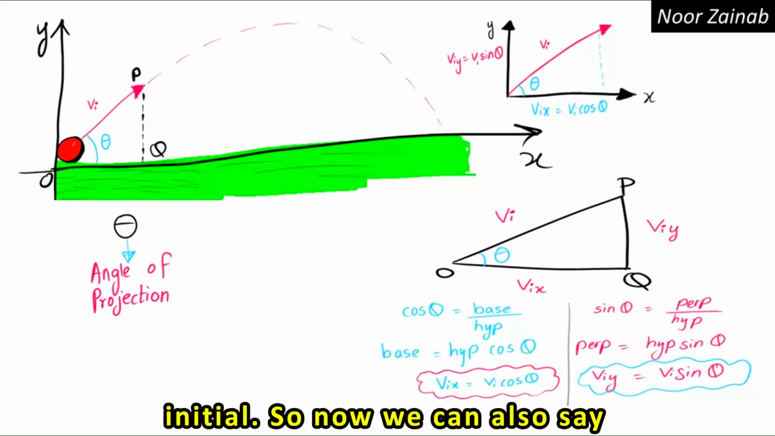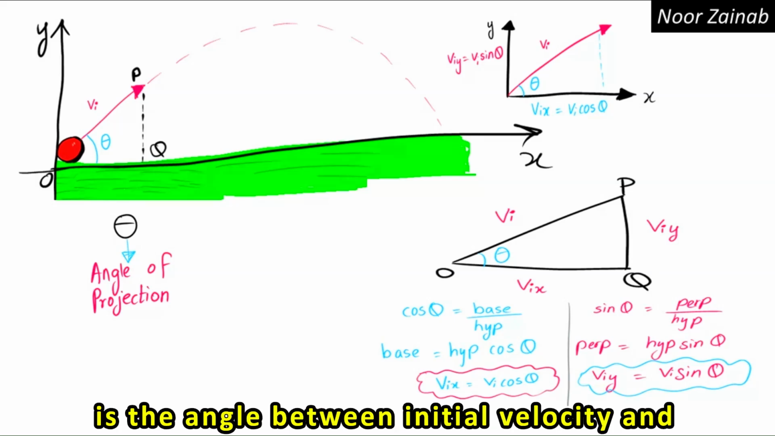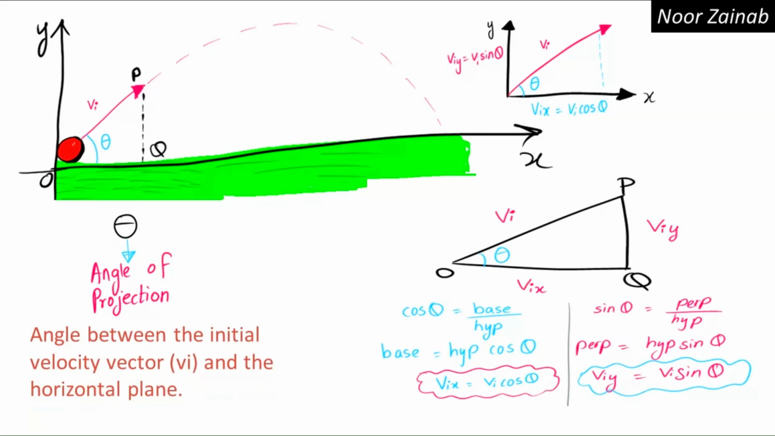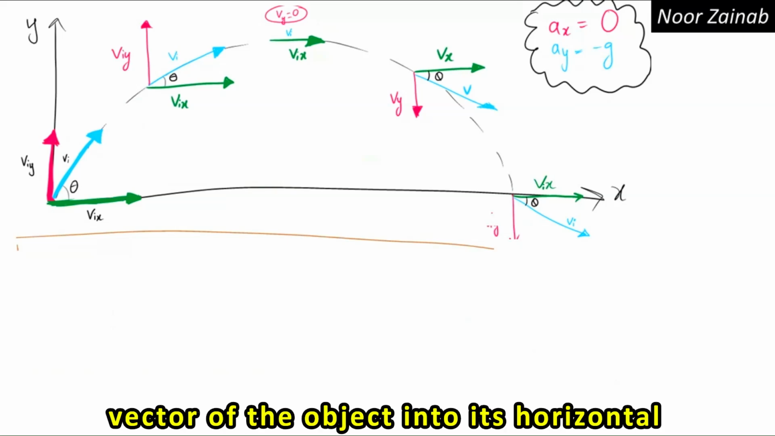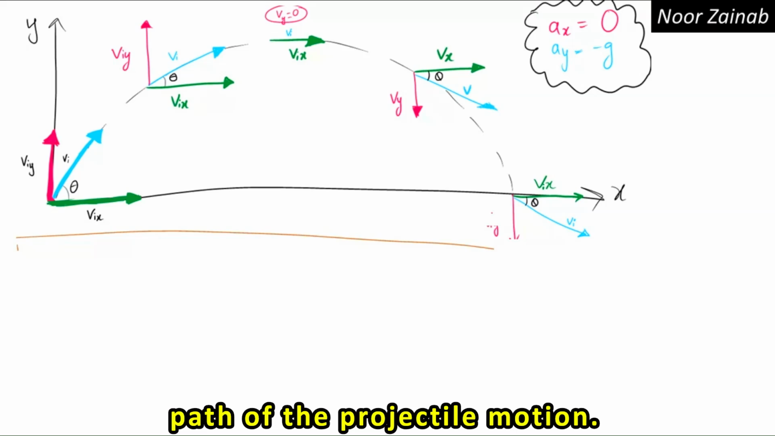So now we can also say that angle of projection or launch angle is the angle between initial velocity and the horizontal plane. In this way, we can resolve the velocity vector of the object into its horizontal and vertical components along the whole path of the projectile motion.